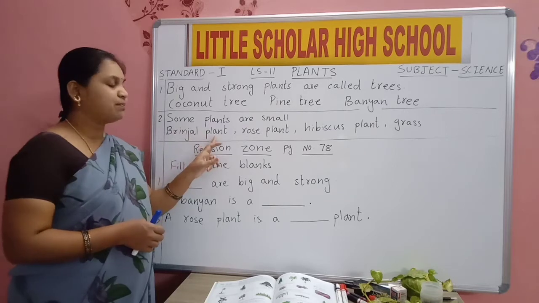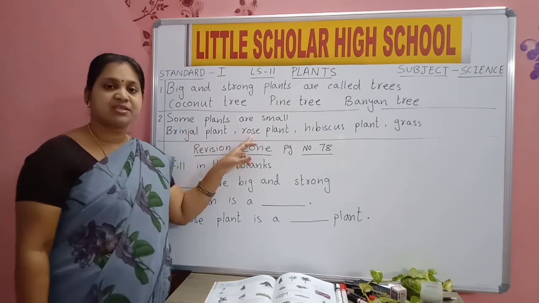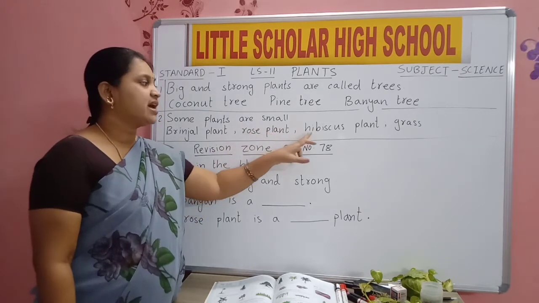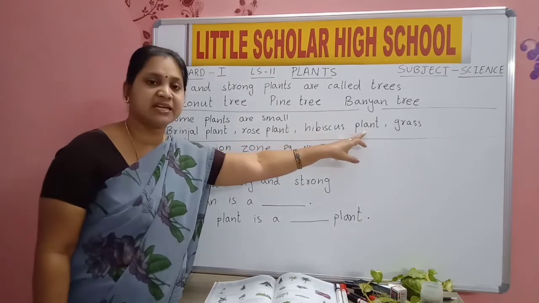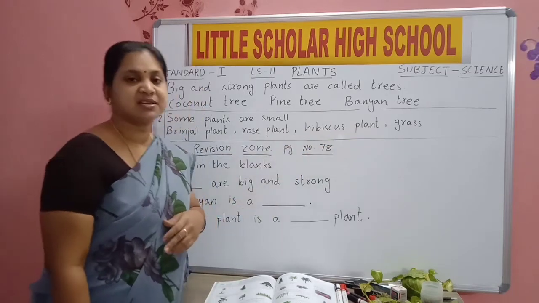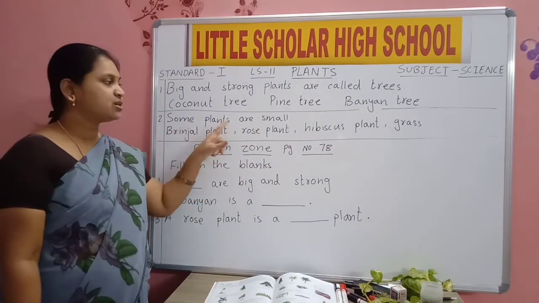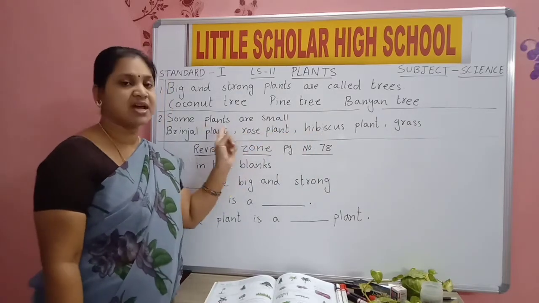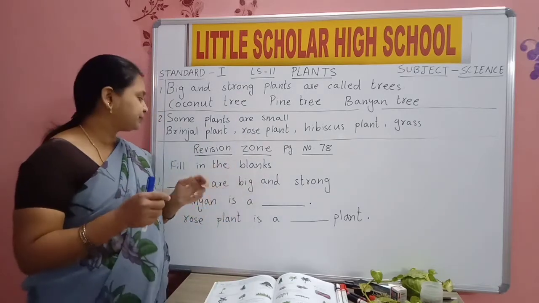Brinjal plant, rose plant, hibiscus plant and grass. All these are small in size, so they are known as only plants.